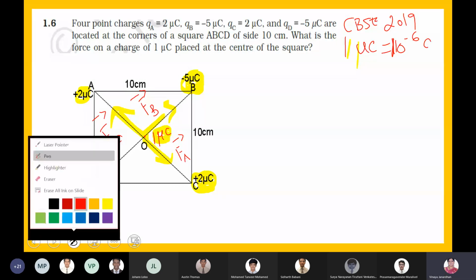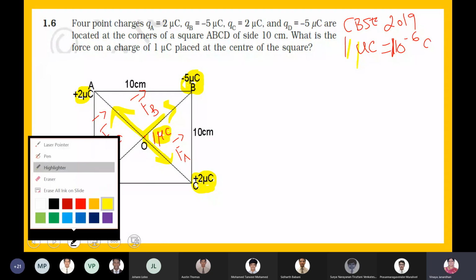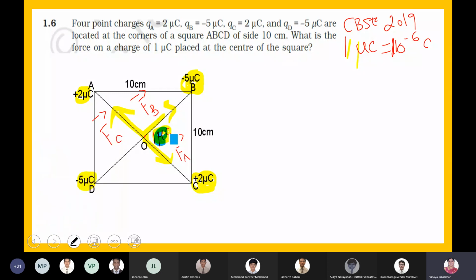Fine. Now let me go for the charge which is placed at point D. We are talking about the charge which is placed at, this is the charge. Now the force between minus 5 microcoulomb and 1 microcoulomb. Will the force be attractive or repulsive? So the charge at point O will move towards point D or will it move away from point D? Towards point D.